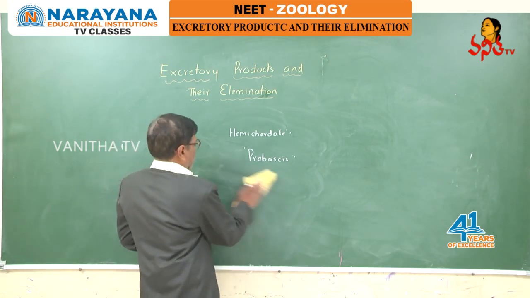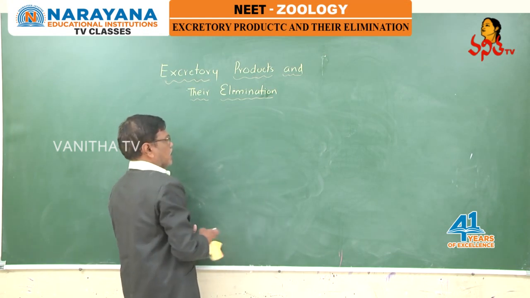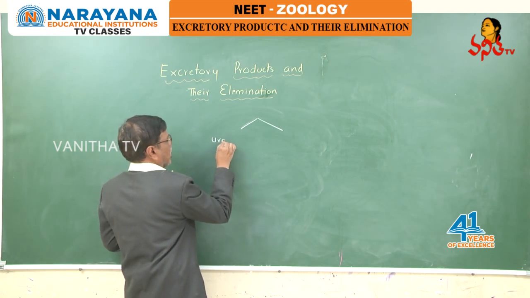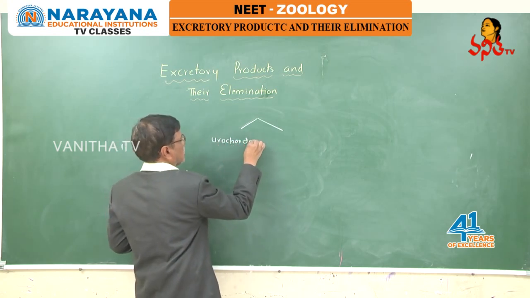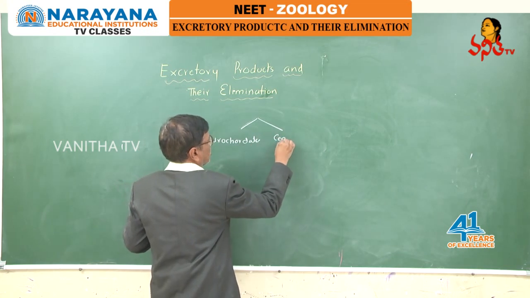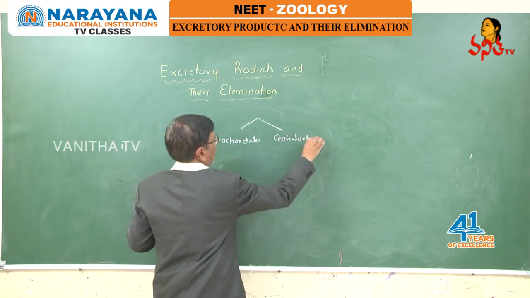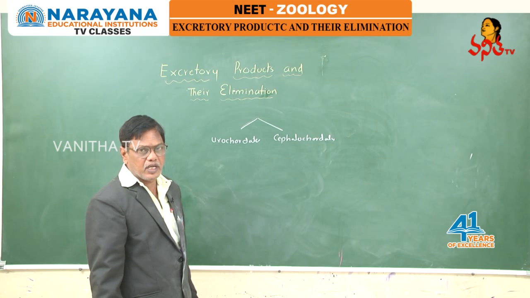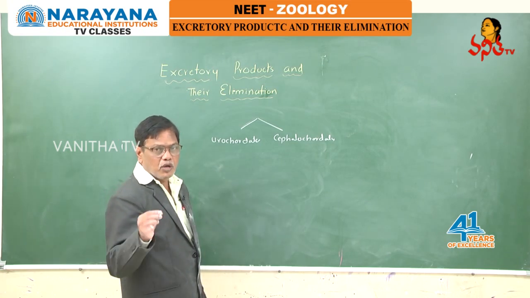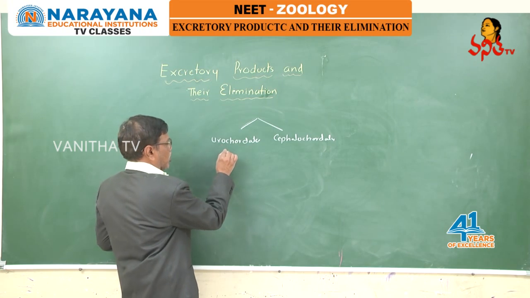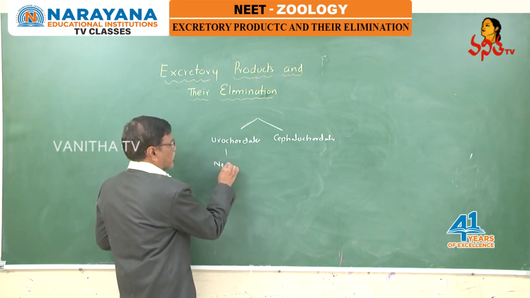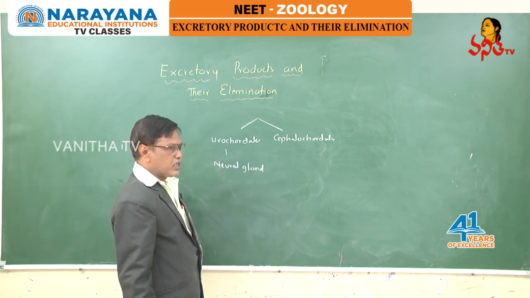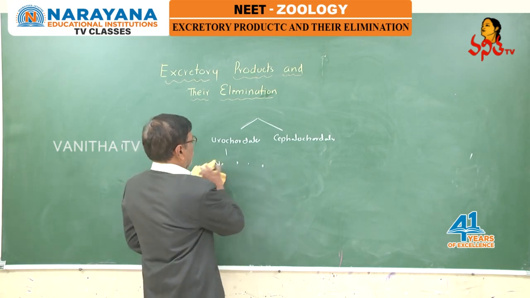Then coming to protochordates, what are protochordates, my dear students? Protochordates are urochordates and cephalochordates. About the cephalochordates we already discussed. What are the excretory organs in cephalochordates? Protonephridia, where they are called solenocytes. What about urochordates? A neural gland is present, that helps in excretion. Coming to the next, vertebrates.